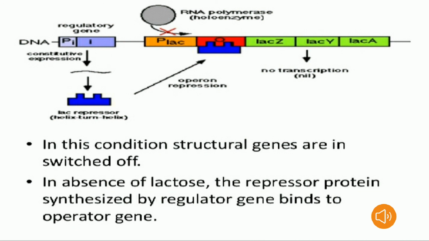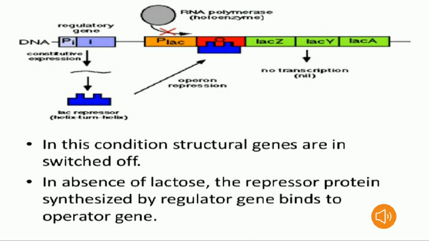The structural genes are LAC-Z, which codes for the enzyme beta galactosidase, LAC-Y, which codes for the enzyme lactose permease, and LAC-A, which codes for the enzyme thiogalactoside transacetylase. These are the structural genes. These structural genes are in switched off condition.